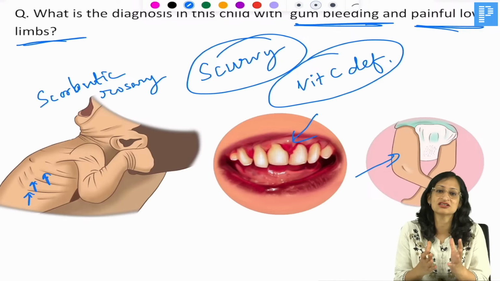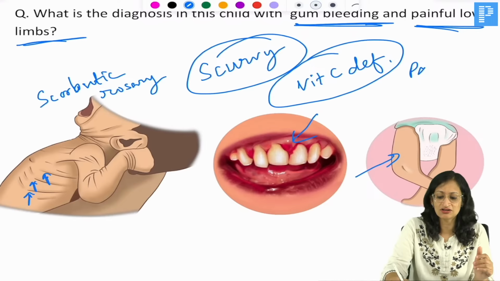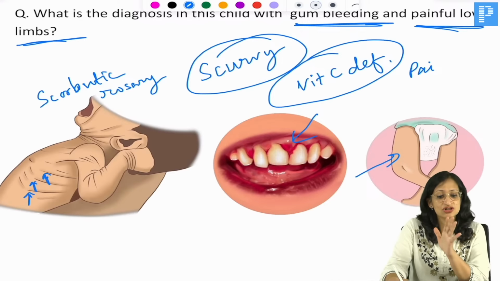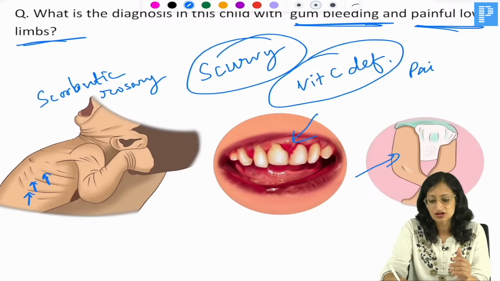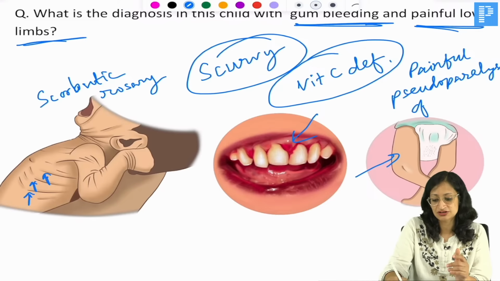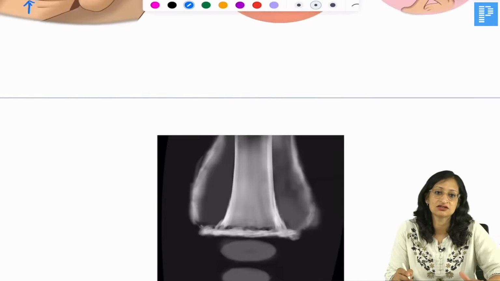Now, because there is such a painful condition of the lower limb, the child will not want to move the lower limb. So it will appear as if the child has paralysis, but the child actually has pain, so the child is not moving the limb. So it is called painful pseudo paralysis of lower limbs, in scurvy. And the treatment, of course, is vitamin C.